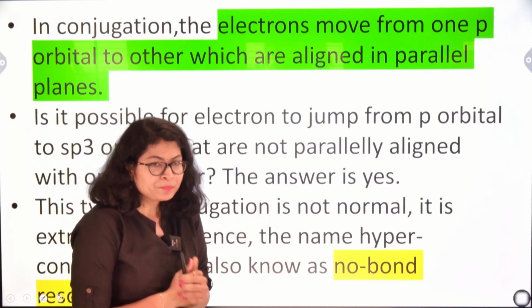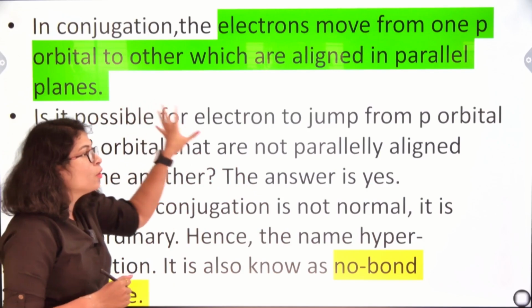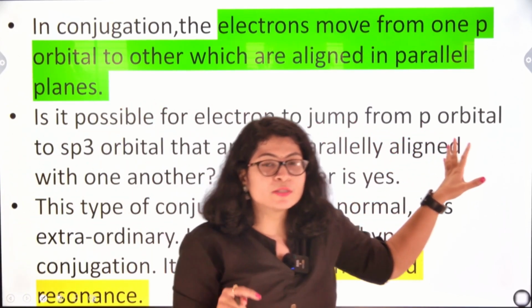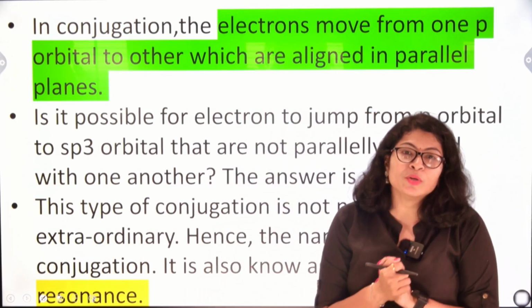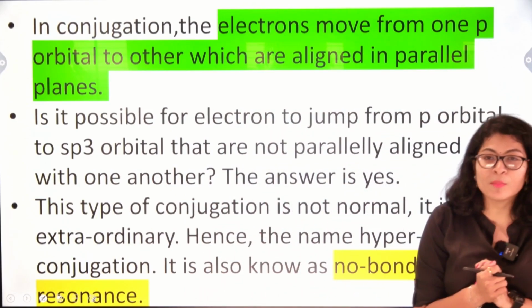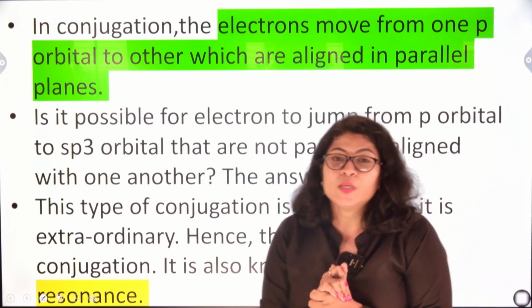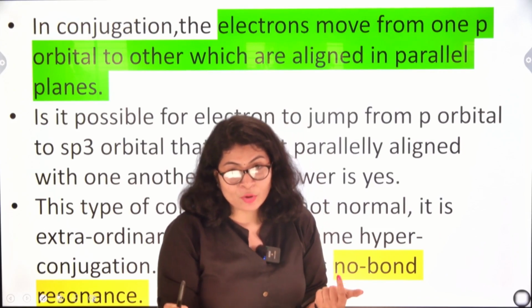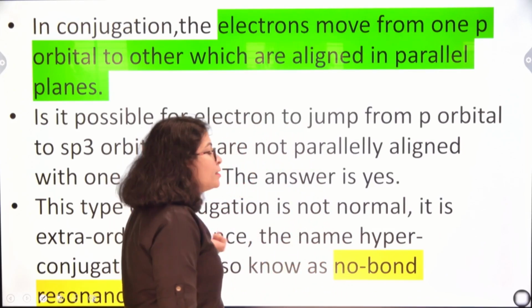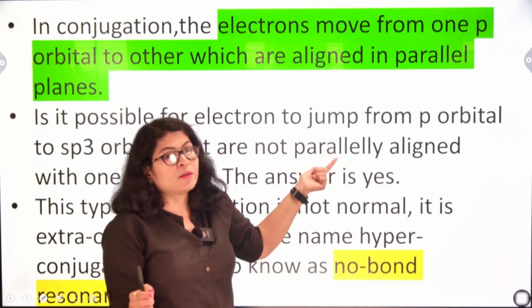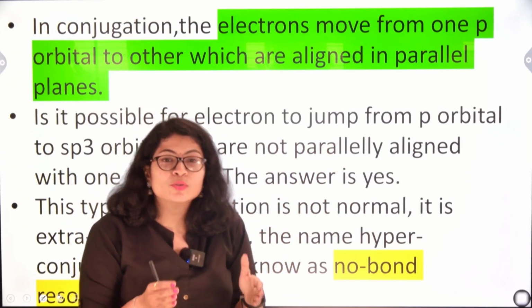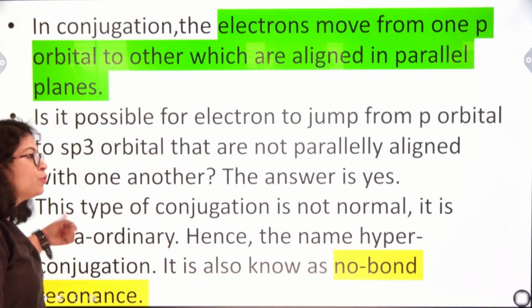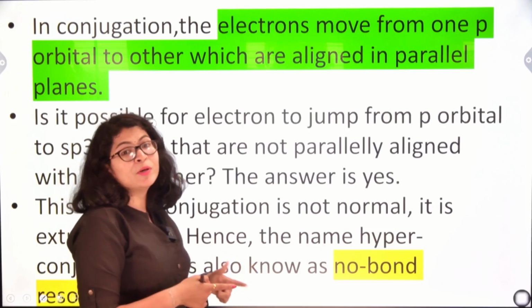It is not the traditional parallel system of p orbitals overlapping among themselves to form a pi orbital system. Here one p orbital influences an sp3 hybridized orbital, and that system is known as a hyperconjugated system. This type of conjugation is not normal, it is extraordinary, hence the name hyperconjugation.